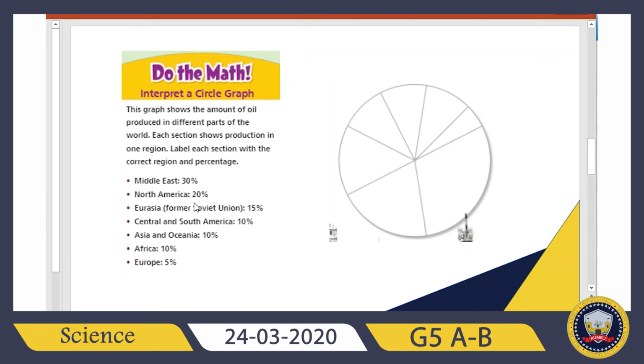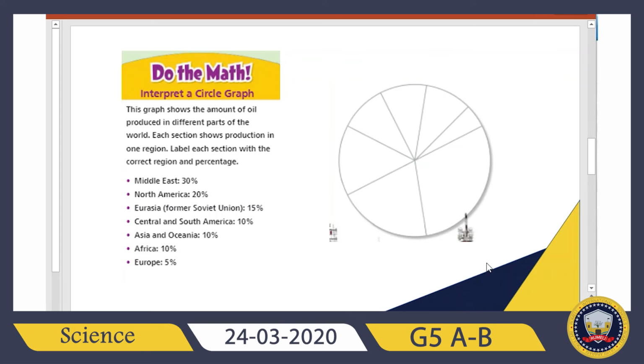Next, in second place, we have North America, and in third place, with 15%, we have Eurasia, around the Soviet Union, around Russia. Central and South America, Asia and Africa are equal in terms of oil production, and Europe has only 5% of oil production. So how will we place these on this chart?